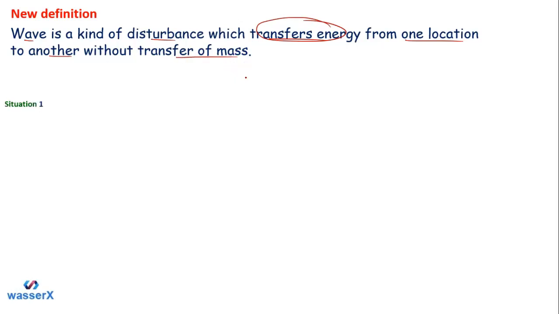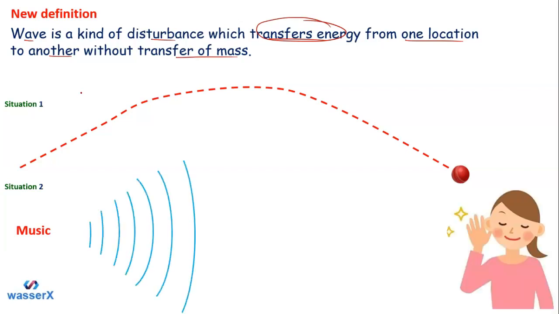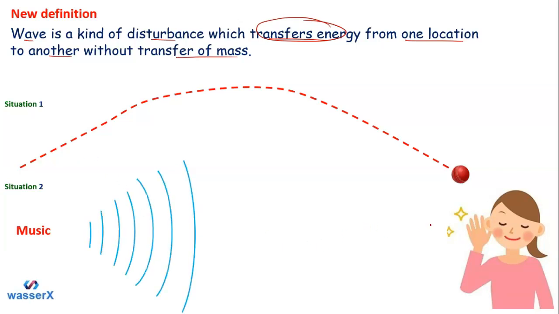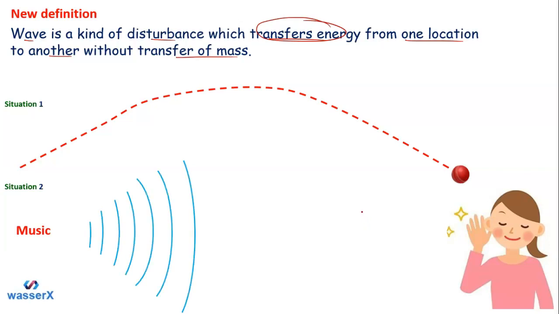Let me show you the same situation again. In this one, as you can see, the whole mass is also moving along with the kinetic energy. So this is not a wave, students. But in the second one, when you play some music or some sound is there, the music or sound can be heard by some person. Still, the disturbance is there, the transfer of energy is there, but the particles are not moving from one point to another point. So this is the example of a wave.